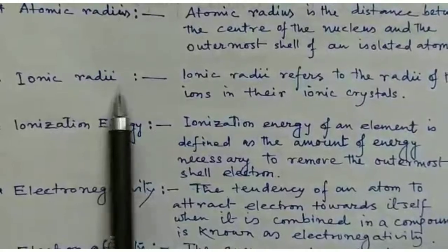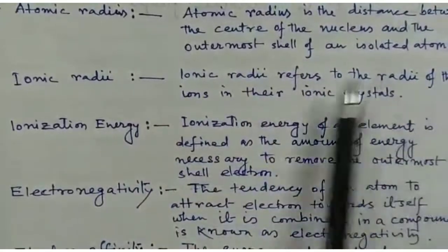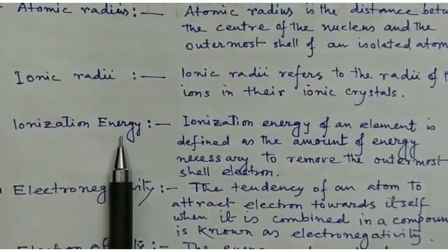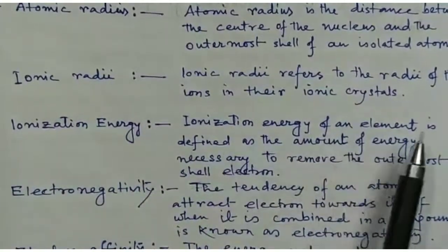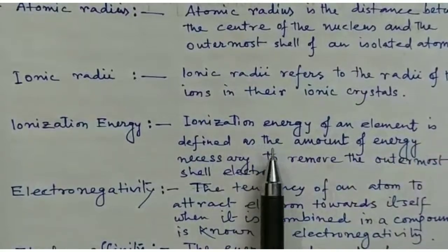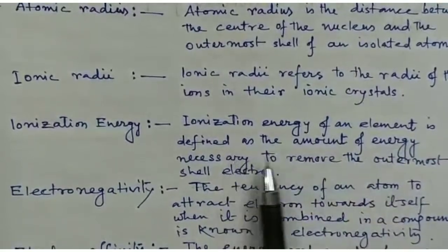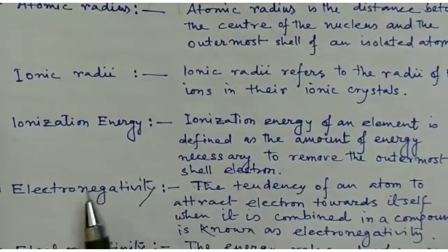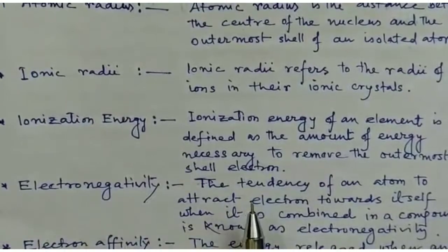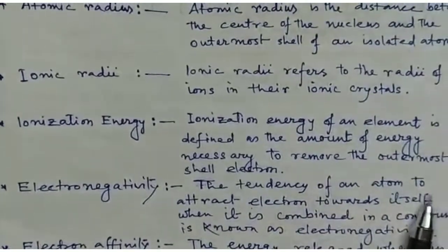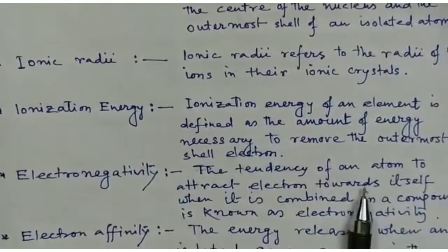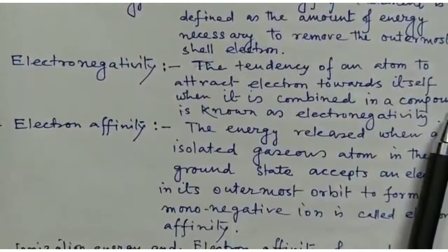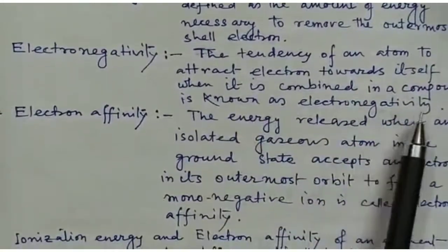What are ionic radii? Ionic radii refers to the radii of the ions in their ionic crystals. What is ionization energy? Ionization energy of an element is defined as the amount of energy necessary to remove the outermost shell electron. Electronegativity is the tendency of an atom to attract electrons towards itself when it is combined in a compound.